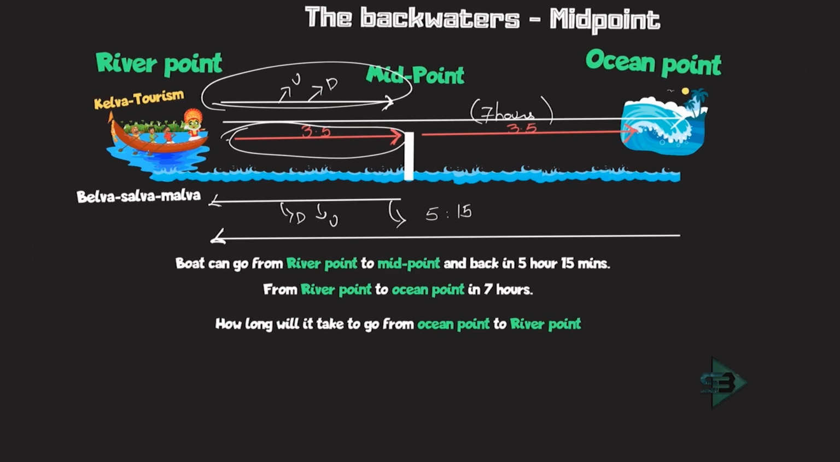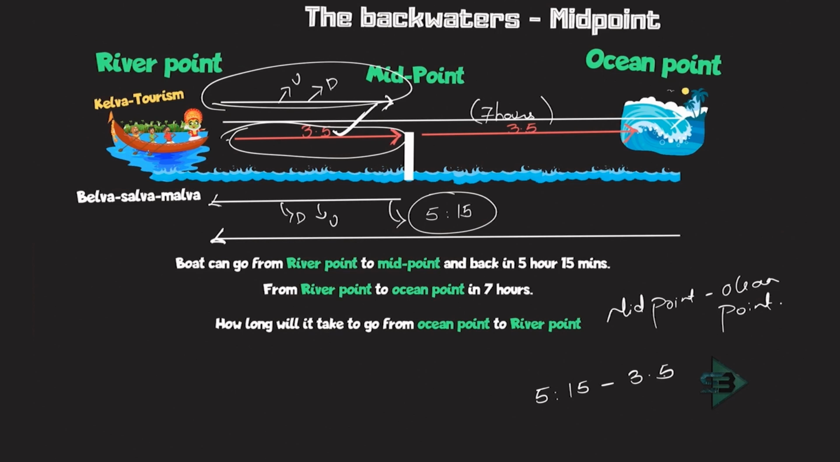To go, the time required is 3.5 hours. To go and come, the time required is 5 hours 15 minutes. So if I subtract this 3.5 from 5 hours 15 minutes, because this is the time required to go, I'll get the time required to come from the midpoint to the ocean point.